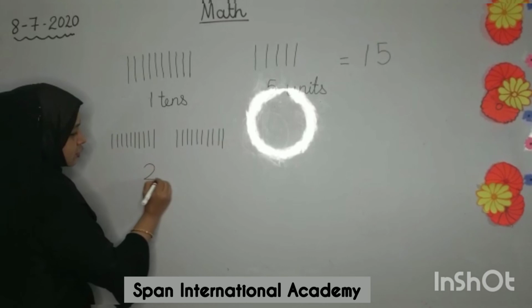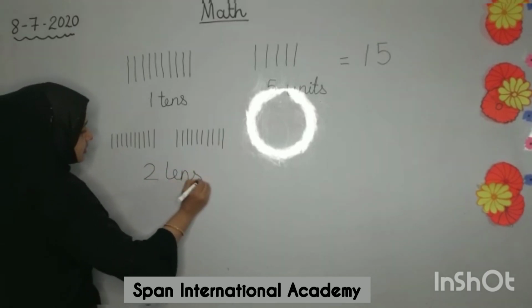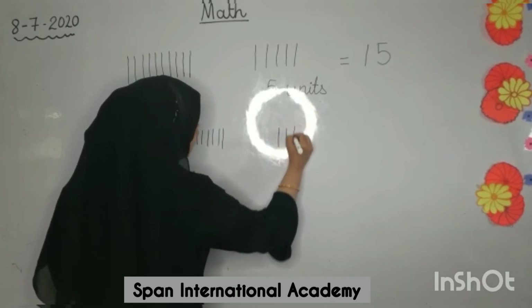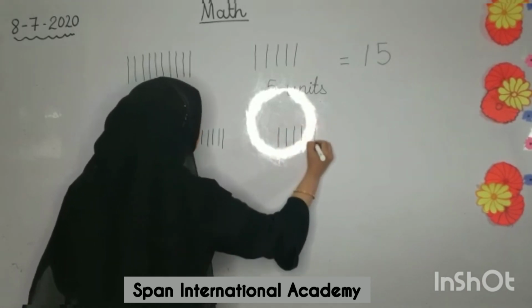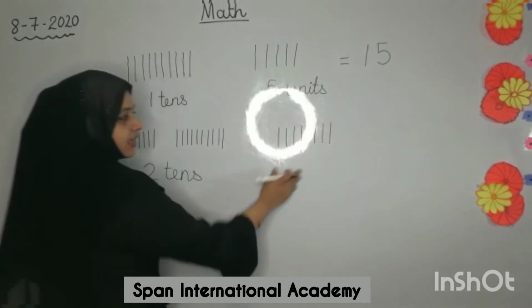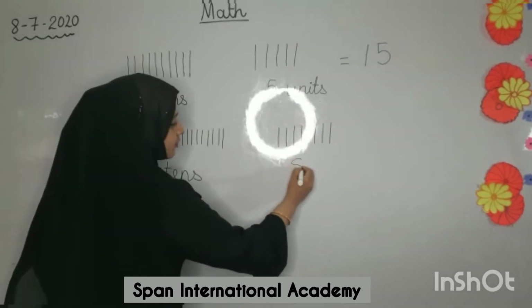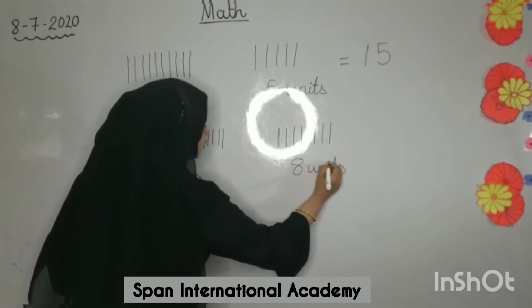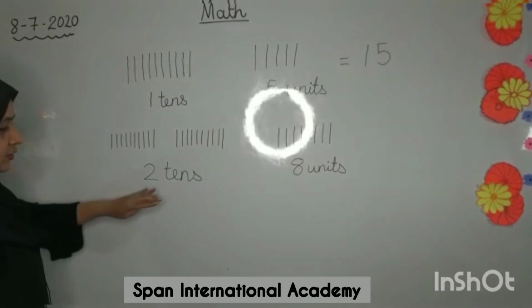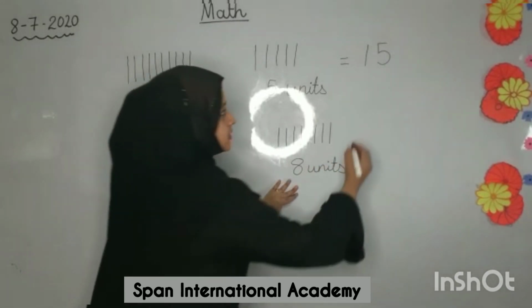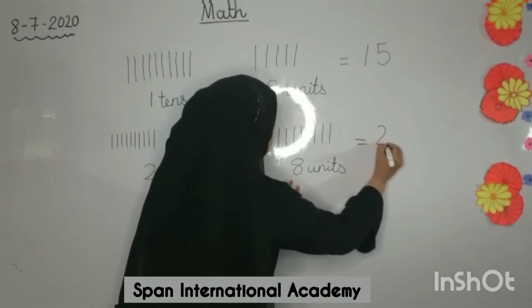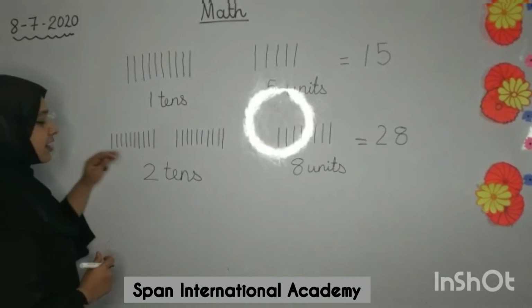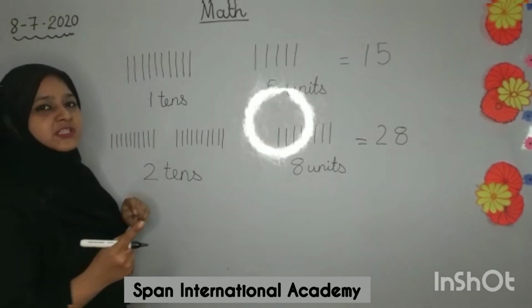I have 2 tens. And here if I have 1, 2, 3, 4, 5, 6, 7, 8 sticks, I have 8 units. So which number do I get? Yes, 2 tens and 8 units gives me 28.